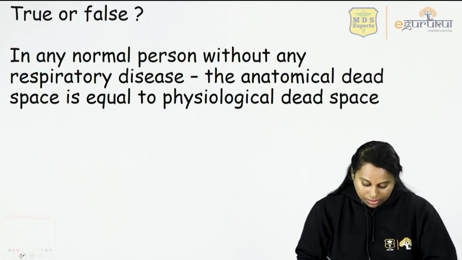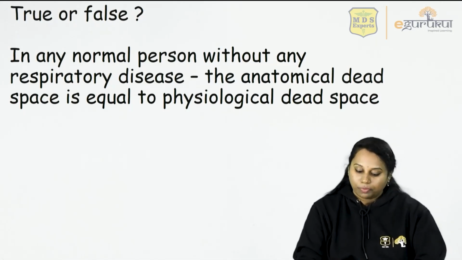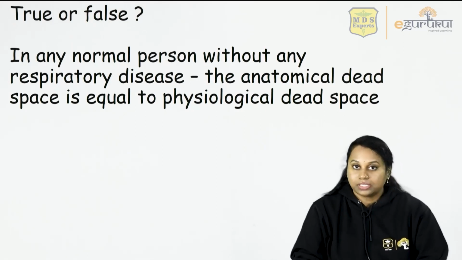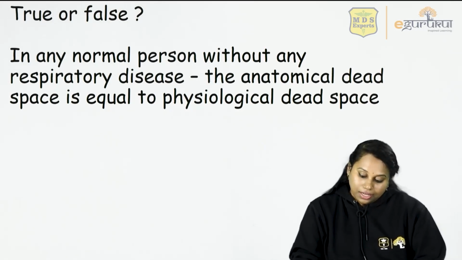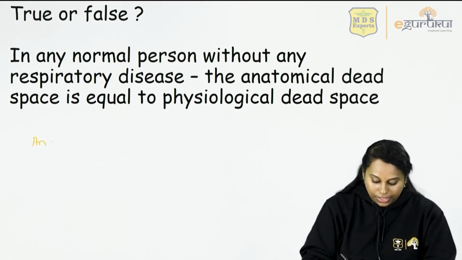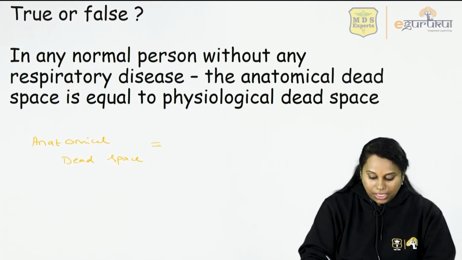Let's try to answer this question. True or false? In any normal person without any respiratory disease, that means he is normal, the anatomical dead space is equal to physiological dead space.